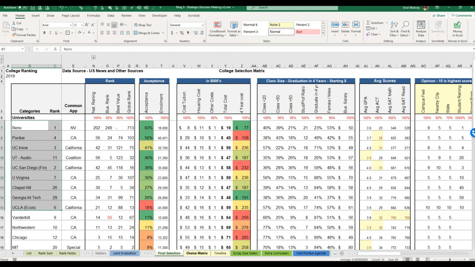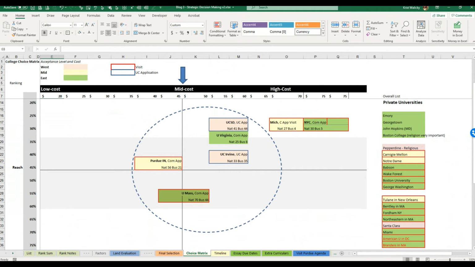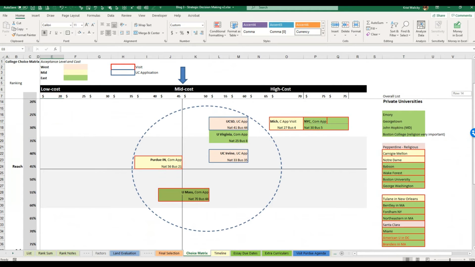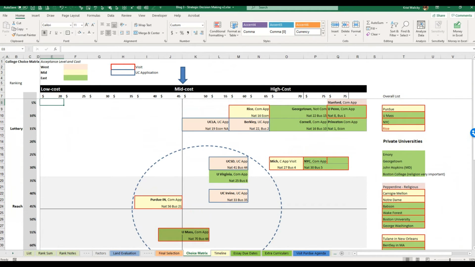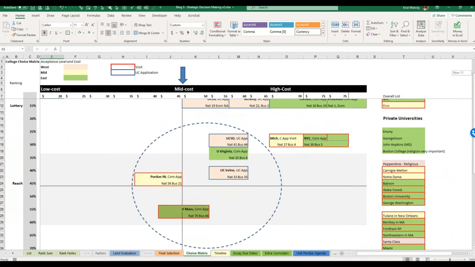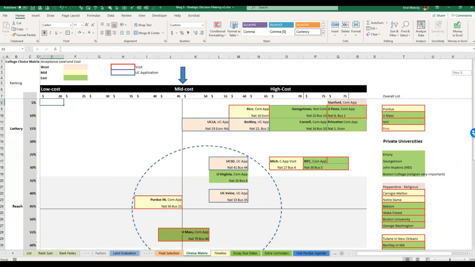So what we did next was we used Excel. I created a choice matrix of just the top colleges that we wanted to look at. And in order to do that, I used two major factors: cost, which is the x-axis, showing low cost per year, mid cost, and high cost. So it goes from $20,000 per year up to $75,000 per year. And then the other deciding factor in regards to which school to apply to would be the acceptance rate, right? So you want to spend your time and energy where you think you would be accepted.